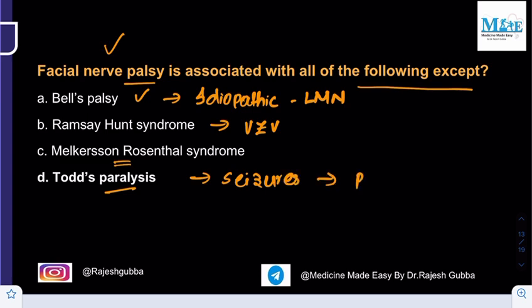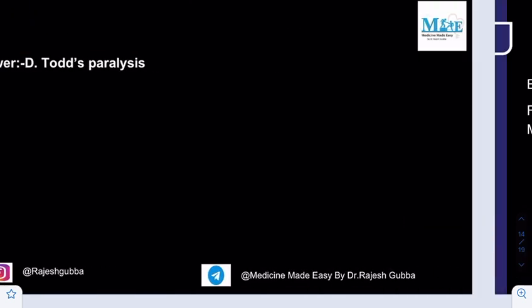Followed by this seizure episode, there will be paralysis. That is what is called the Todd's paralysis. And in Todd's paralysis, you don't have the involvement of the facial nerve. So the one which is not associated with facial nerve palsy will be the Todd's paralysis.